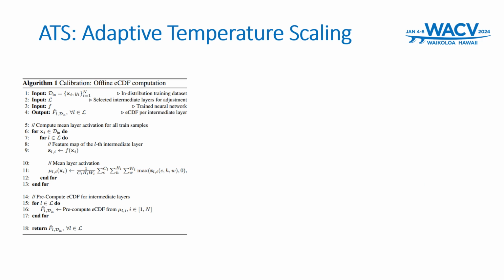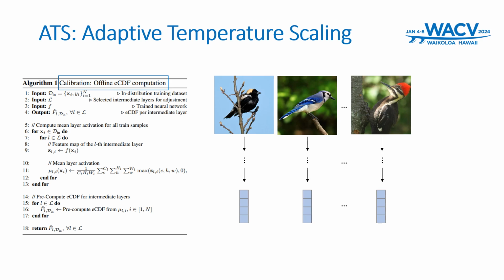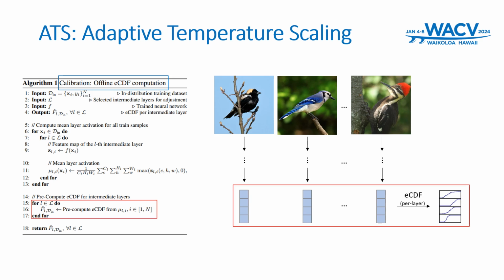In a so-called calibration phase, which occurs offline and only needs to be executed once, we repeat this process, gathering mean layer activations from all our training samples. This accumulated and valuable data is then used to approximate the cumulative distribution function for each individual layer.